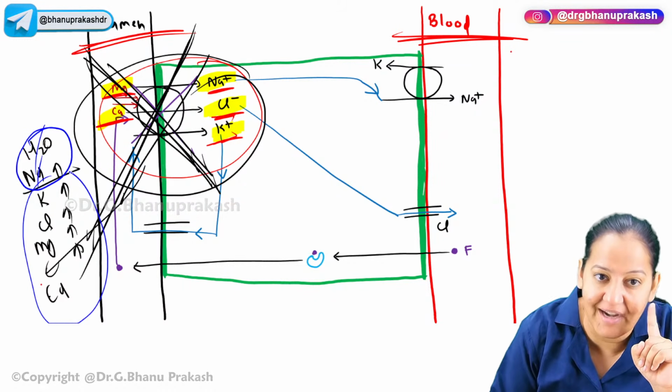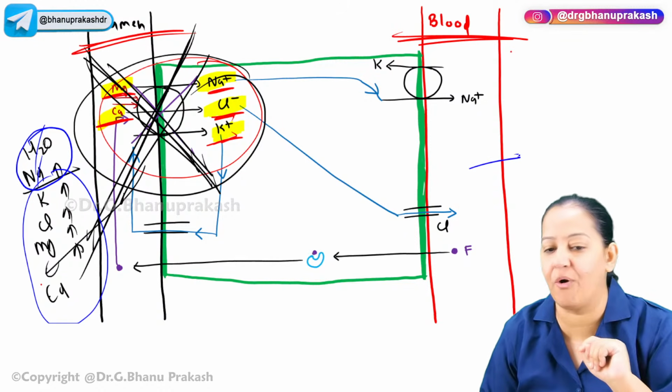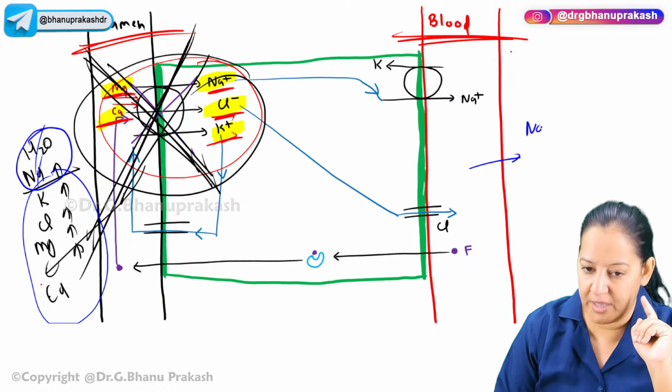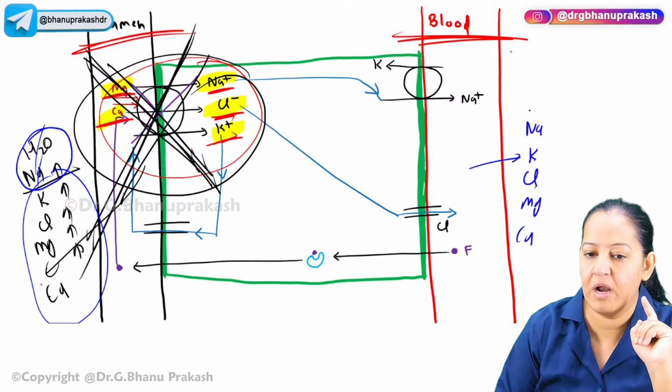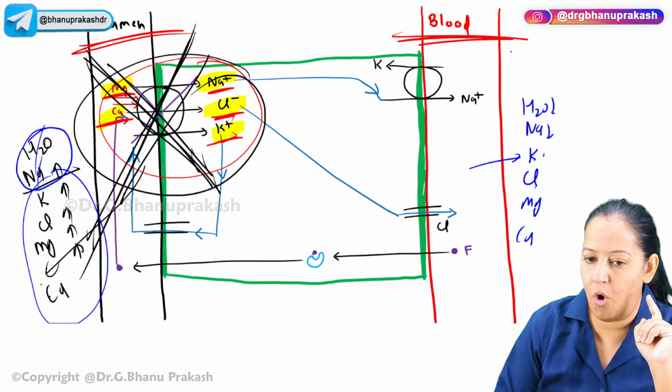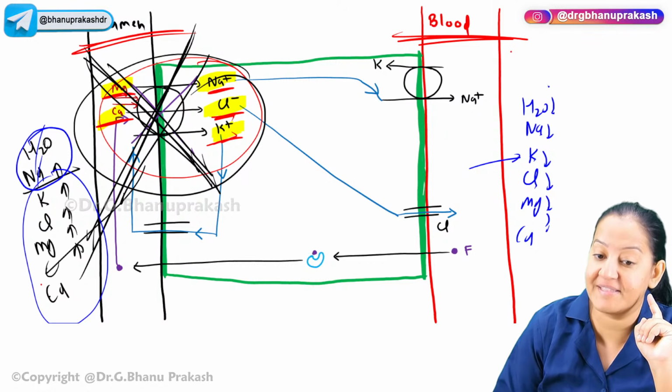But these are the side effects. So the concentration of these 5 will fall in the blood. Which 5? The same 5. Sodium will fall, potassium will fall, chloride will fall, magnesium will fall, calcium will fall, and along with that water will also fall. So all the 5 will fall in the blood. That is a side effect.